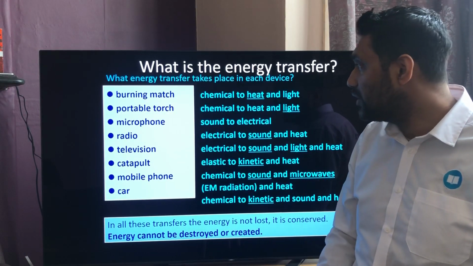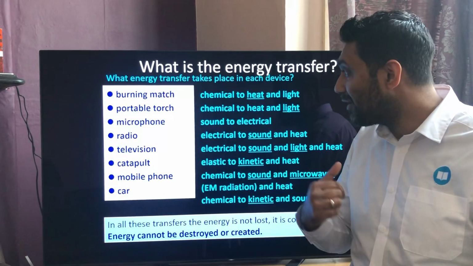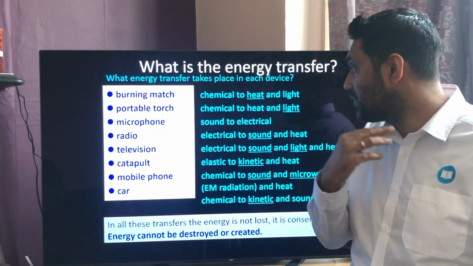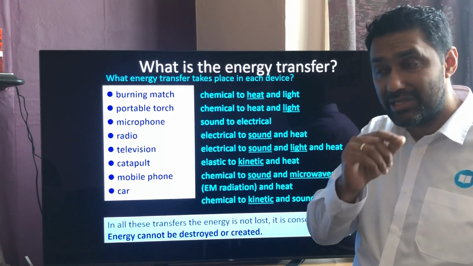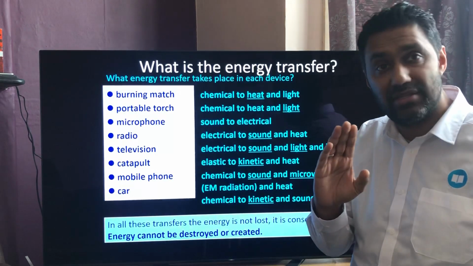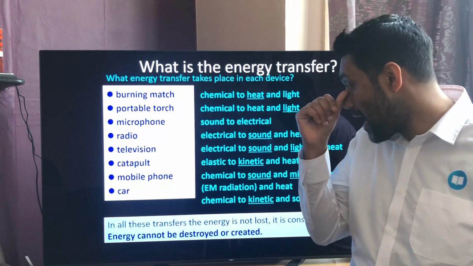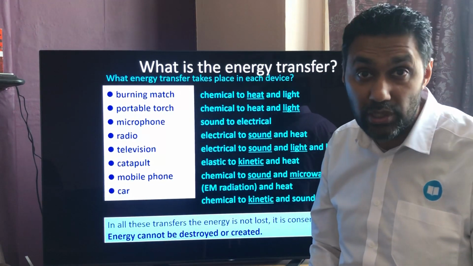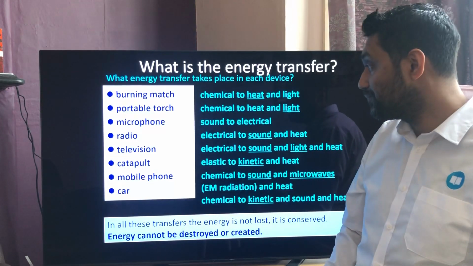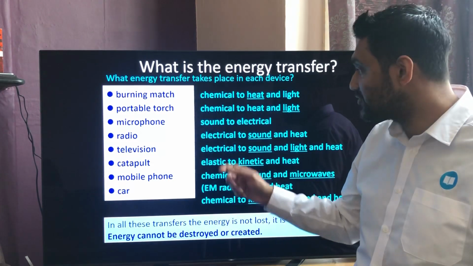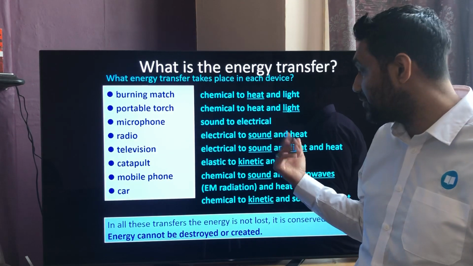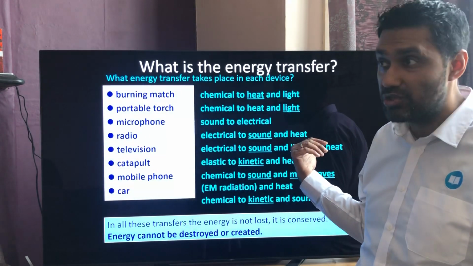The microphone, that's picking up my voice right now. The sound energy is coming from me, and it's going into the microphone. It's actually causing tiny movements in there, so there should be kinetic energy in there, and that's being converted into electrical energy. The radio, obviously, is plugged in, it's got electrical energy, and you can hear a radio, it makes sound, but also the radio gets warm.